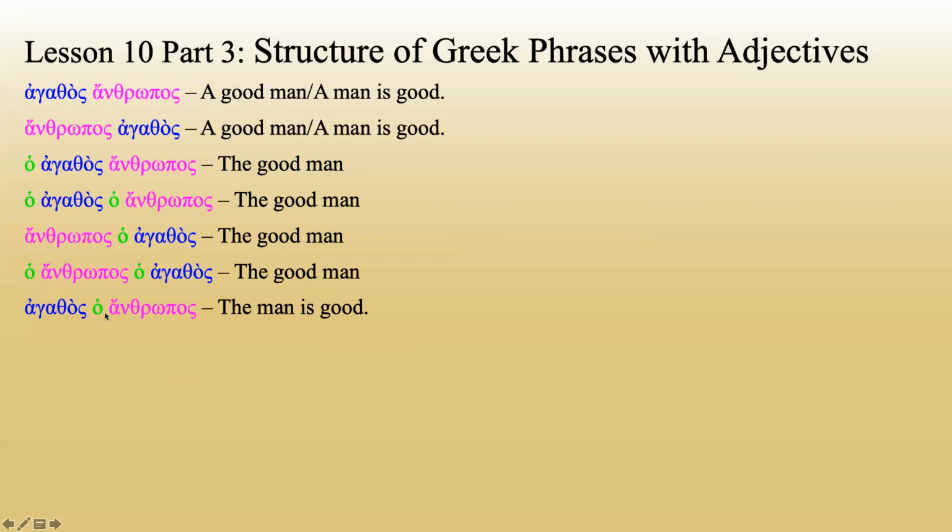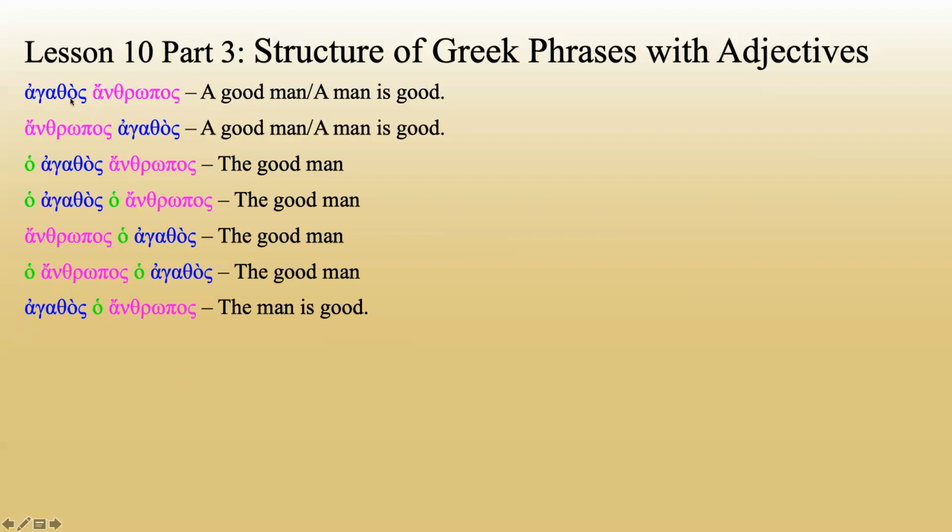Now, I want you to think for just a moment. Let's jump back to this first example and compare this first and this last example. Here we said, first, is there a definite article in front of the noun or in front of the adjective? And we said no. Same thing up here.